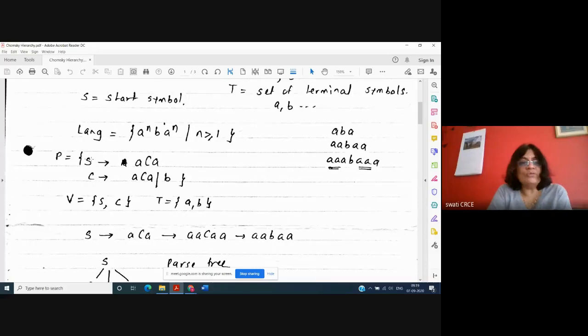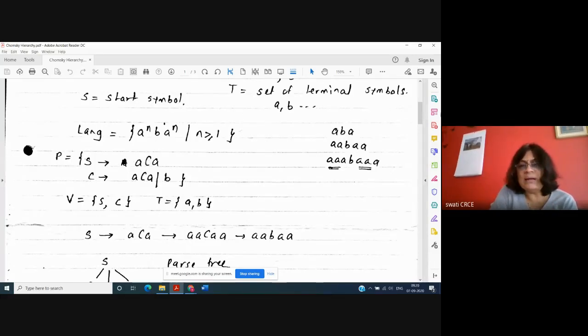So I always have to start from S. I observe the pattern and I say that S is equal to A, capital C, A. Here C is a variable. The name of this variable is given by me if I'm designing this language. You can write here anything, capital A, capital B, capital C, capital Z, capital X, anything. So I am using the variable C.